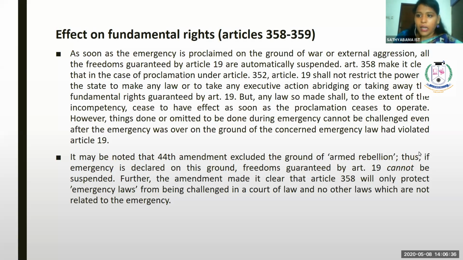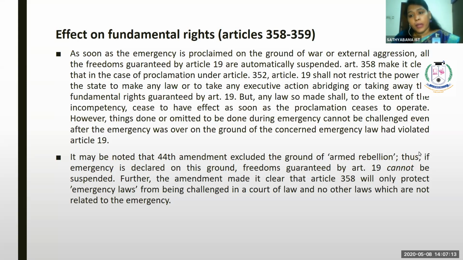So Article 358 makes it clear that in case of a proclamation under Article 352, Article 19 shall not restrict the power of the state to make any law or to take any executive action abridging or taking away the fundamental right guaranteed by Article 19. Article 19 is nothing but the right to freedom of speech and expression. So before the 44th amendment, if there was any national emergency, there was an impact on the fundamental right.